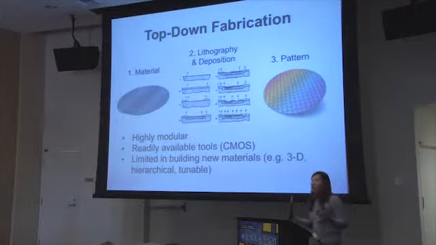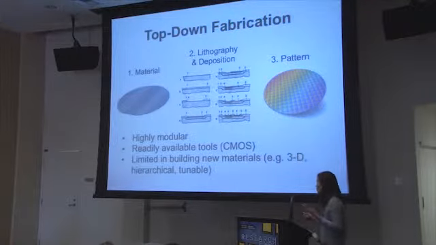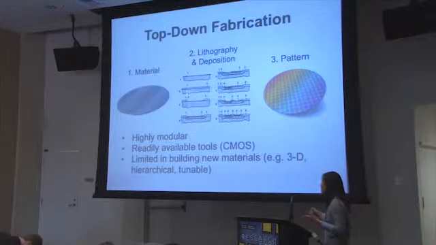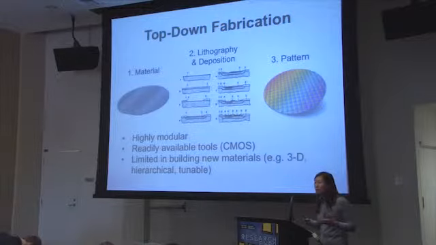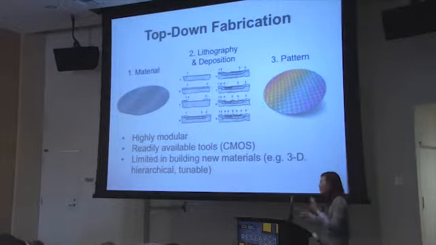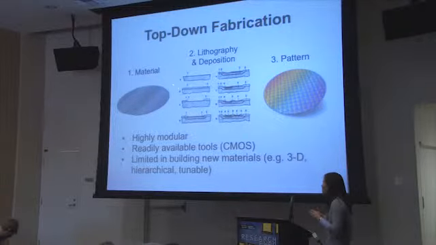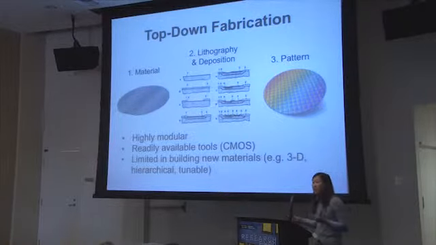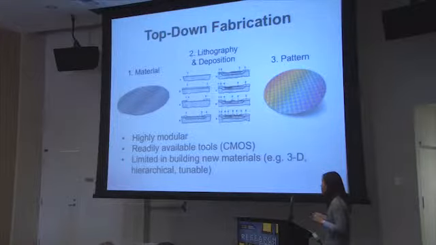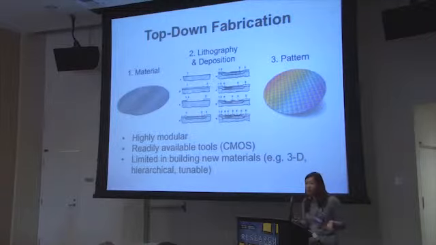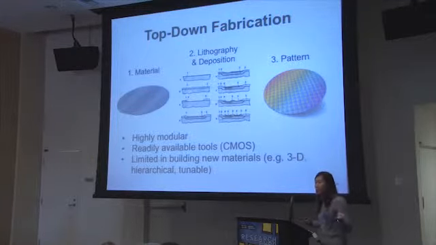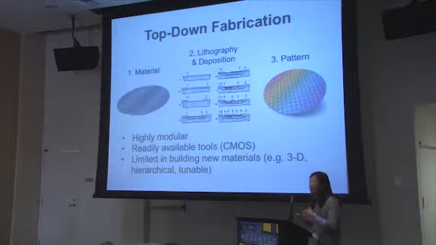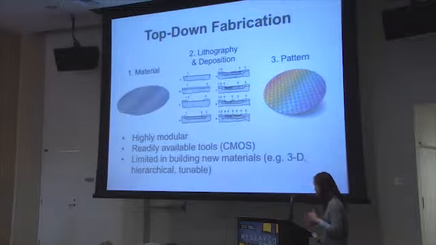So there are some great things about top-down fabrication. The first one is that it's highly modular. Because you're doing everything in this very serial process, you can think about every single component, and change out a component in case you want a different kind of semiconductor or a different kind of metal. You can do that without replacing your entire fabrication process. And also, the nice thing about top-down fabrication is that these tools are very readily available. For example, here at UCSD, we can walk into Nano3, take our silicon wafer, carry out these photolithography procedures, and get out our patterned device.